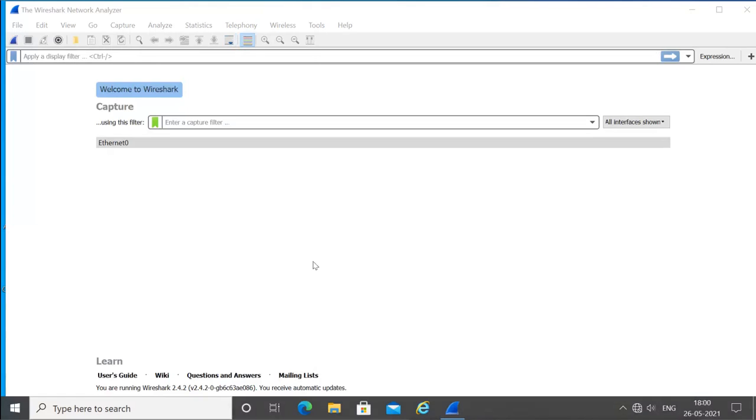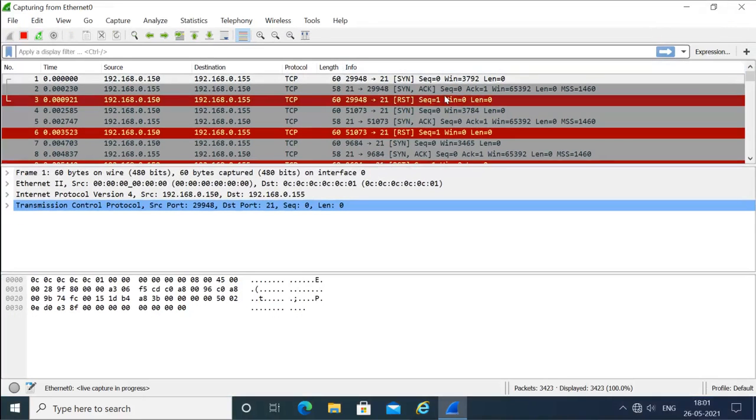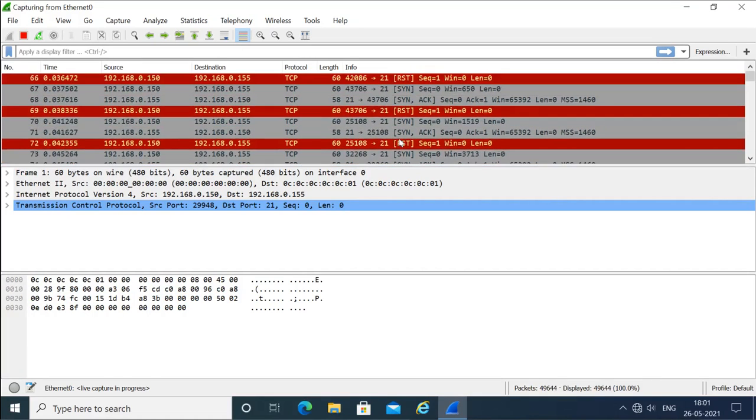It is still working. I will start Wireshark to check what packets it is receiving here. So you can see it is receiving the SYN request from this host, 192.168.0.150, this machine's IP address. It is sending the SYN request and is not getting any reply. It is sending SYN and then from that other machine it is getting reset. So it is just sending this, and now it is starting to show the effect,